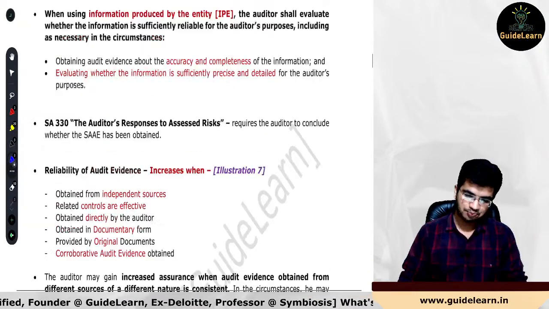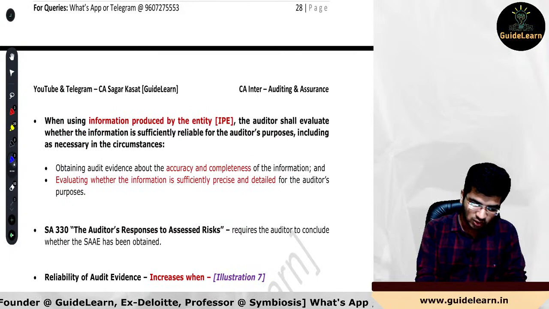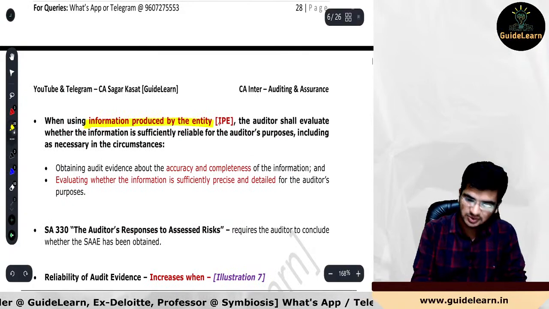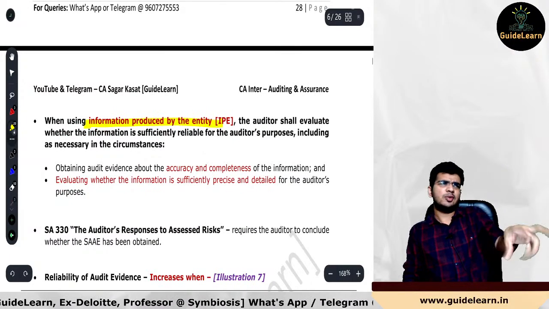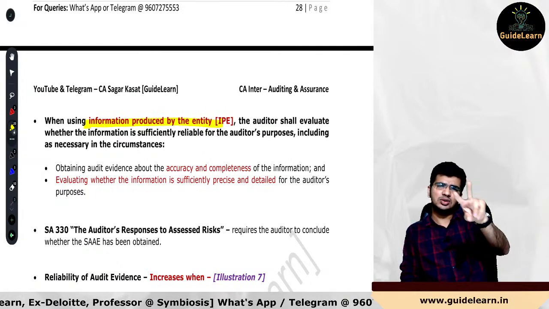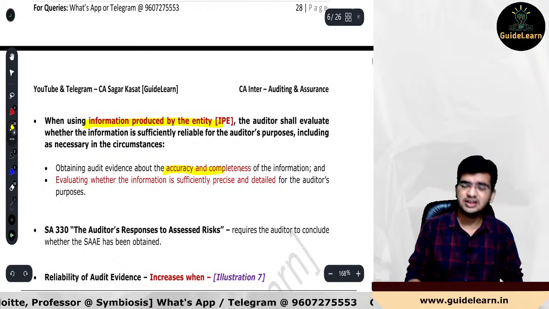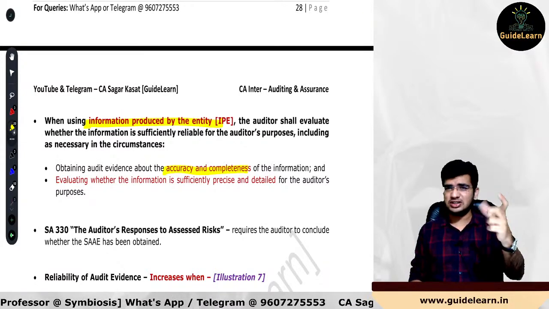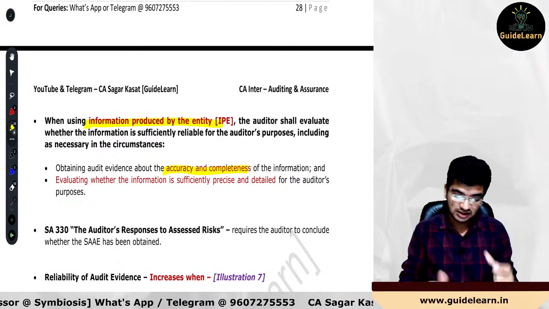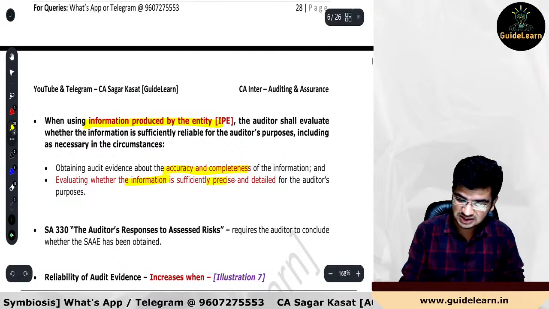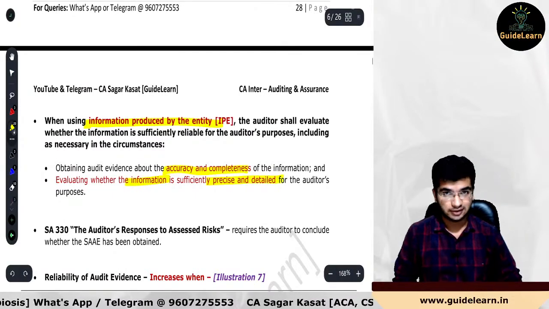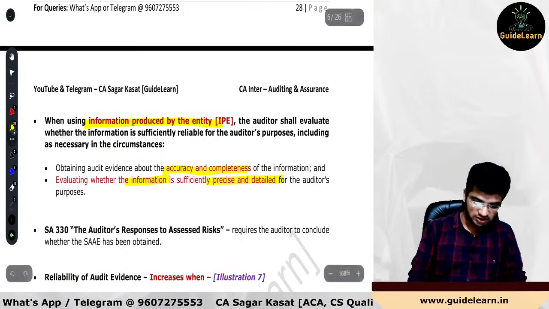Now the next thing. When the auditor is using any information that has been produced by the entity, whatever information you will be obtaining from the management, you have to test two things of that. Very first thing, completeness, and second thing, accuracy. Completeness and accuracy of that particular information, and the second thing, whether that information is precise and detailed for the purpose of audit. Okay, so this is a very important thing.